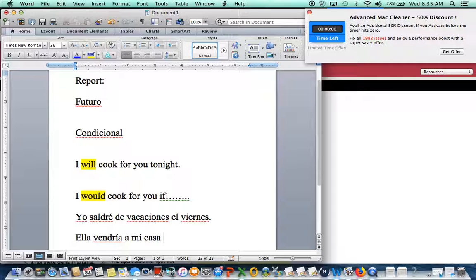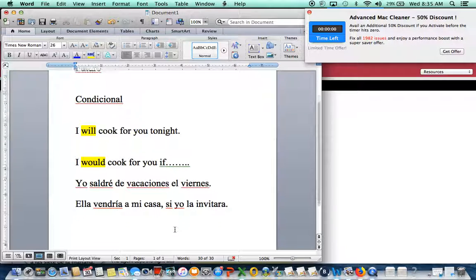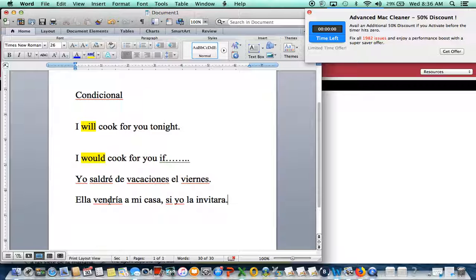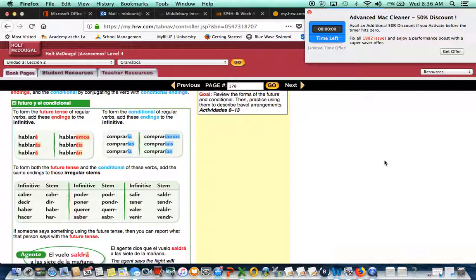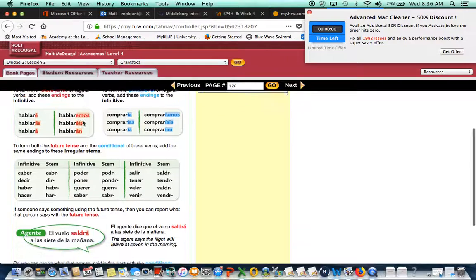A mi casa. Ella vendría a mi casa si yo la invitara. She would come to my house if I invited her, right? This is conditional, and that was future. Very easy. Future and conditional, it's very, very easy. You just have to know what's the ending for each one and what's the stem changing, which those two share, the same stem changing verb.